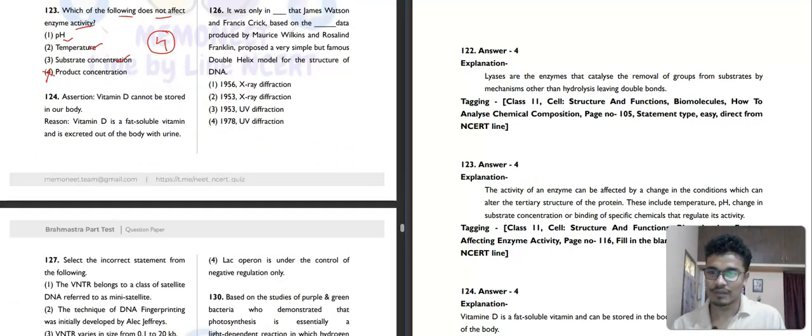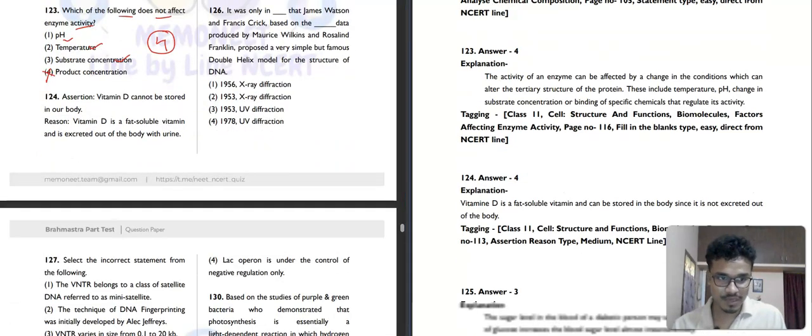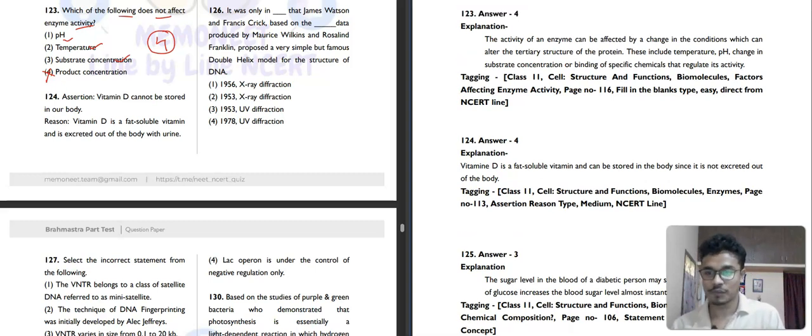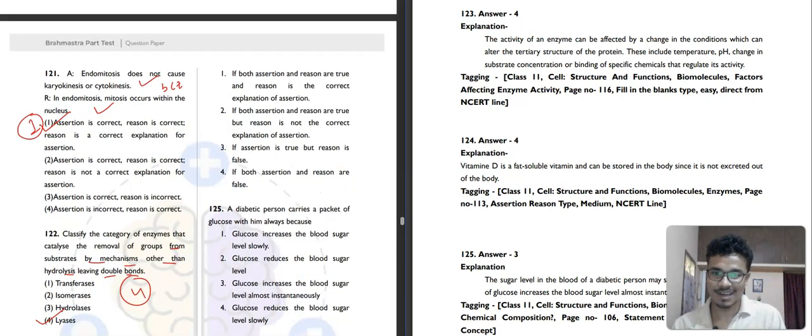Then question number 124, an assertion is given. There are so many assertion questions in the test. You should practice all of these, so that whenever you see an assertion question, you think, okay, I have solved this, and you can simply answer it, because these are the most confusing questions. Vitamin D cannot be stored in our body. Vitamin D is a fat soluble vitamin and can be stored in the body. So here, if the assertion is incorrect, then you should always take the fourth option. You have to see if the reason is false or true, but the reason is false here.